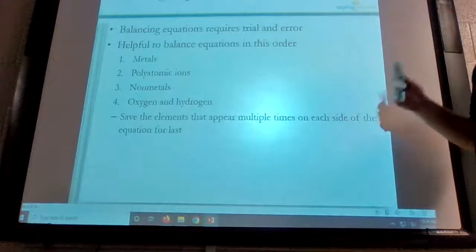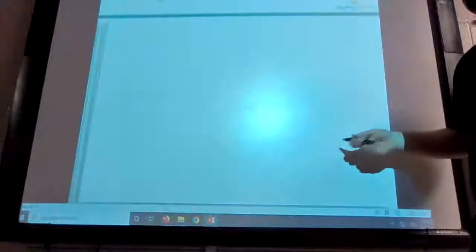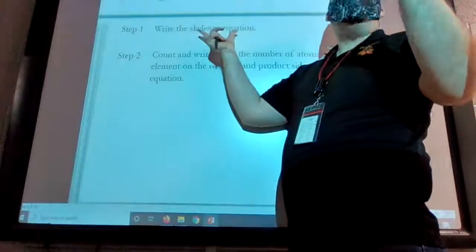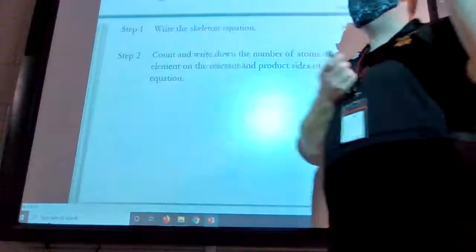Save the O2 till the end. Do it at the very last. Start with everything else. That's really important. So step 1, you need the skeleton equation. Write it down, or Sapling will give it to you, but you should probably write it down because you're going to be using scratch paper.